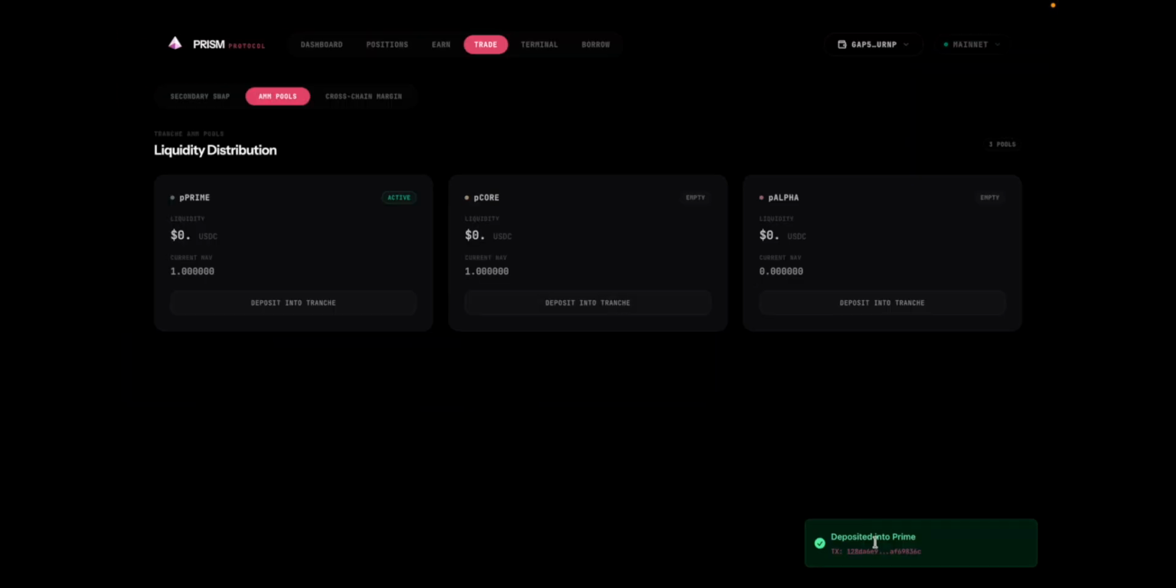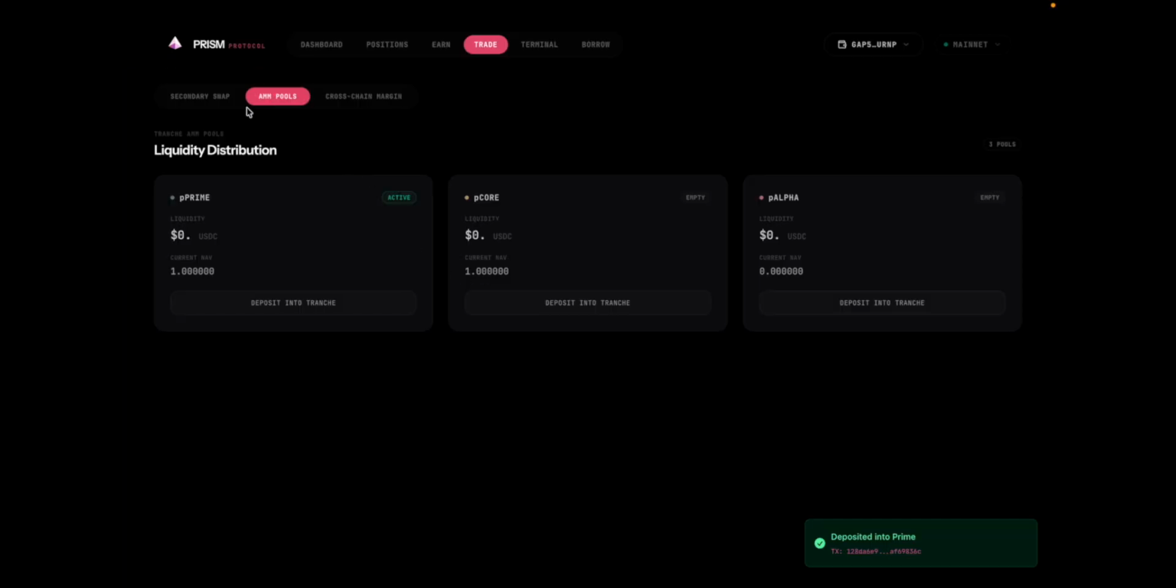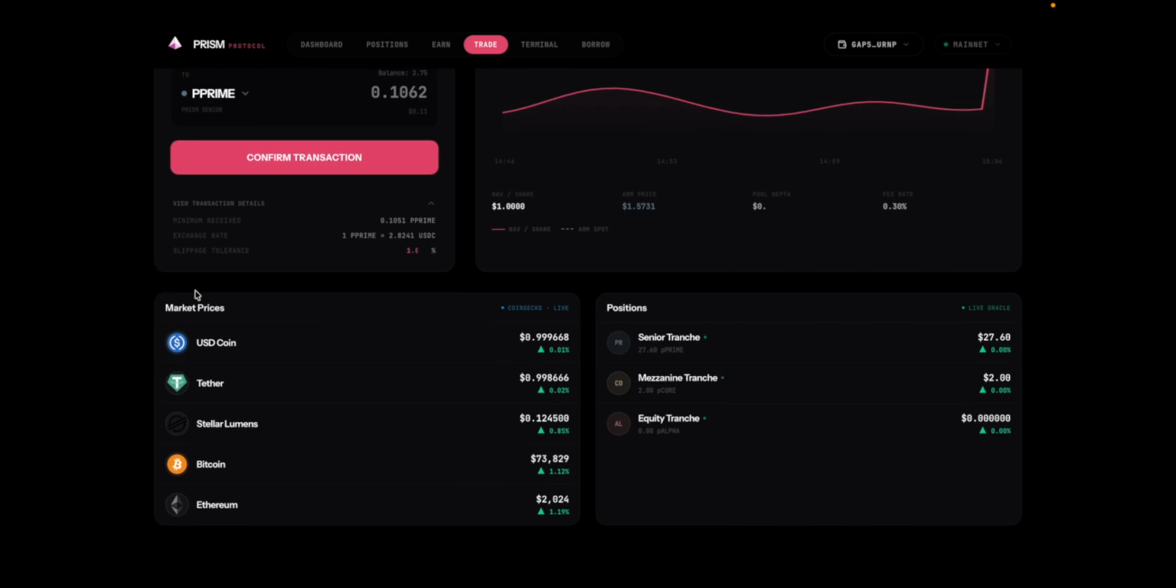You can see right now I have successfully provided the liquidity in the USDC Prime pool. In the bottom part there is the market price of USDC coin, Tether, Stellar, and all. There are positions live in the live oracle, tracking all the positions in the senior tranche, how much Prime I invest, and all of those.